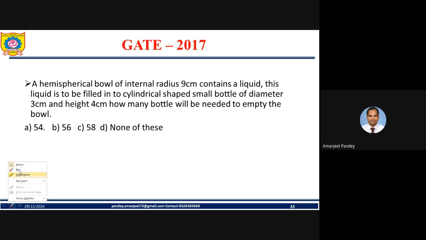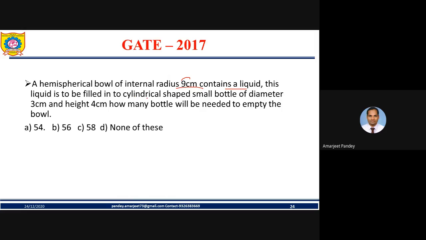Next, a very important question, friend, asked 2 times. A hemispherical bowl of internal radius 9 centimeter contains a liquid.